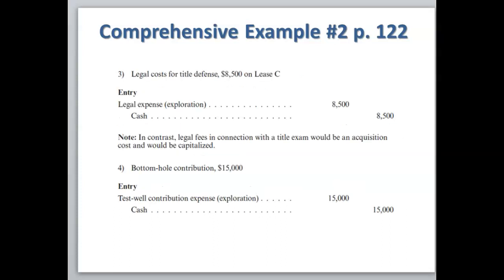We incur some legal costs for title defense of $8,500. So we're going to debit legal expense for $8,500 and credit cash. And we have a bottom hole contribution. We're going to debit test well contribution expense of $15,000.